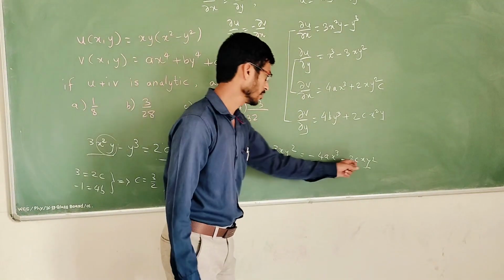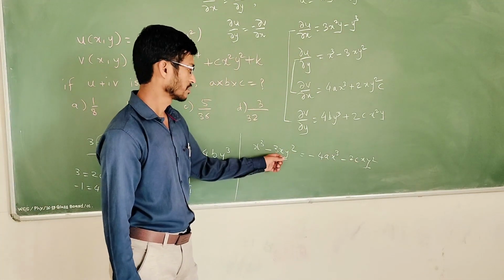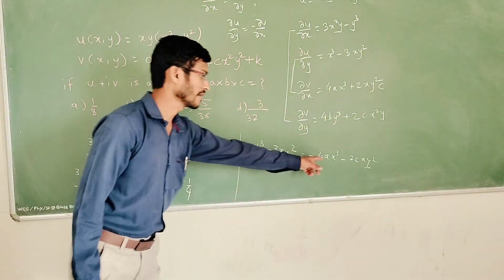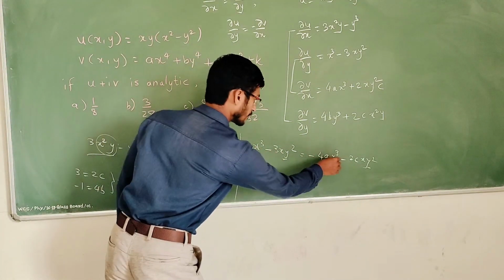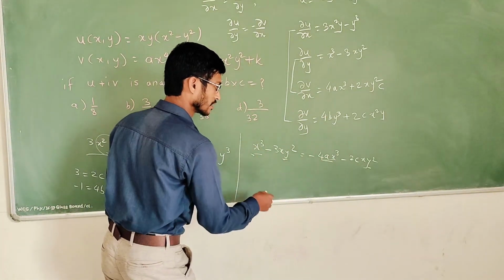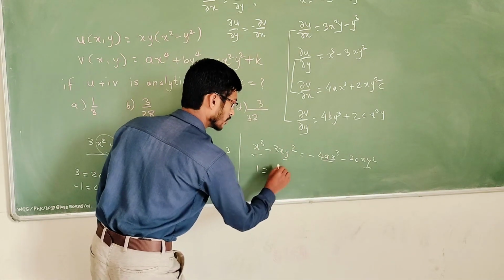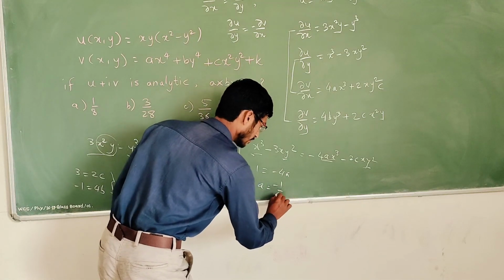It will again become 3 by 2 because minus minus will cancel: 3 is equal to 2c, the same condition we got earlier. Now I want a, so if we equate this part, x cube is common, so 1 is equal to minus 4a, therefore a is equal to minus 1 by 4.